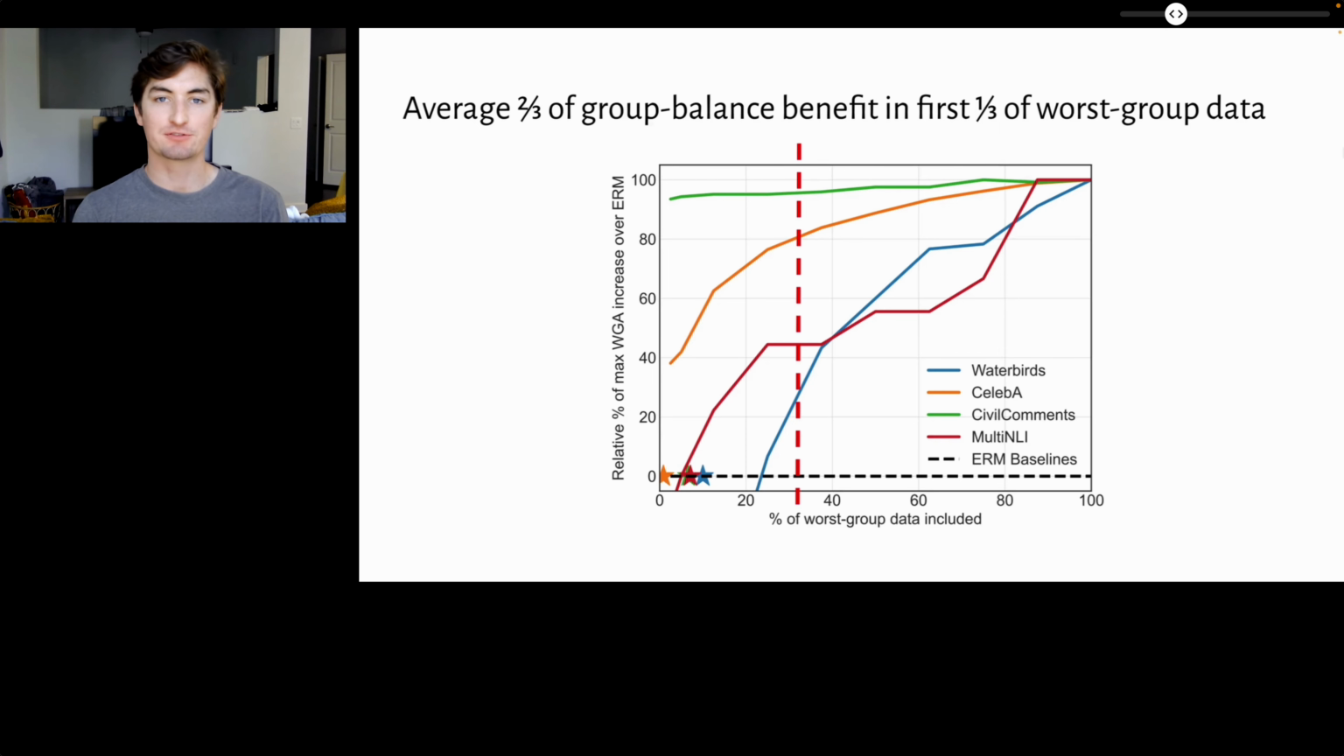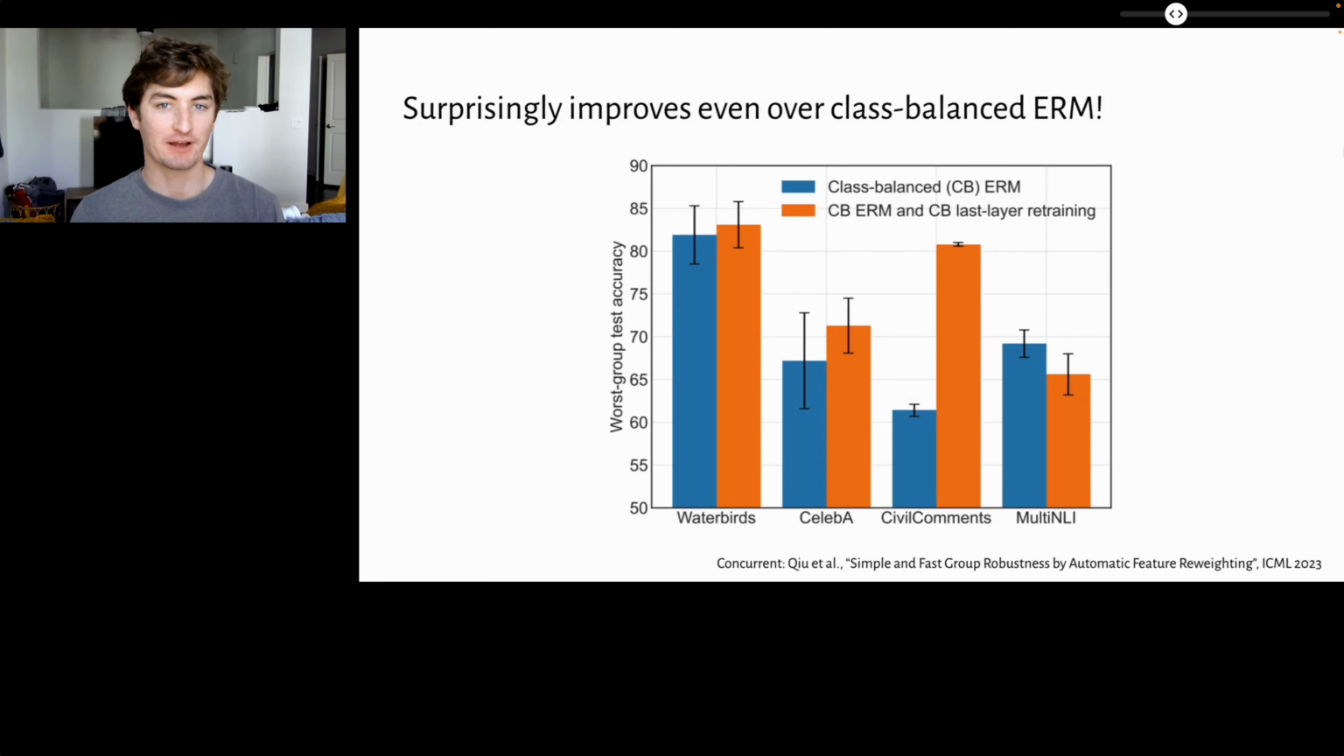In particular, this raises the question of what would happen if we just retrained the last layer on a held-out subset of the training dataset. In fact, this technique surprisingly improves even over class-balanced ERM. The blue bar here is ERM trained with 100% of the data, while the orange bar is trained with 95% of the data, and then last-layer retraining is performed with the remaining 5%.